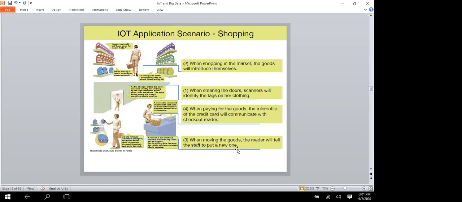When you are entering through the door itself, the scanner will identify the tags on your clothing. Then in the shopping market, the product itself introduces itself, what the product is and what the cost is, if you want to buy. That is another method. When goods are moved and collected, it will tell the store to stop and put a new one. Finally, the goods and the microchip credit card communicate with the checkout reader. So like that it helps on the big marketing side also.